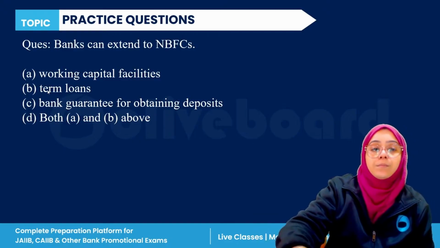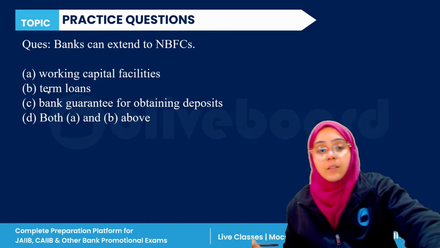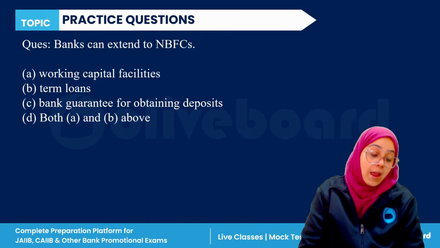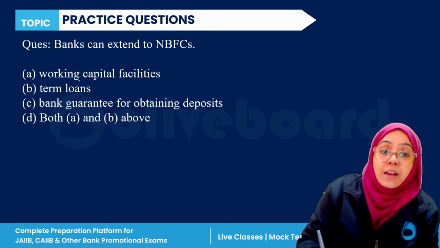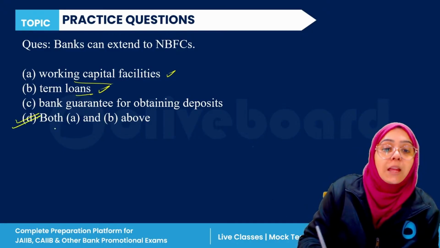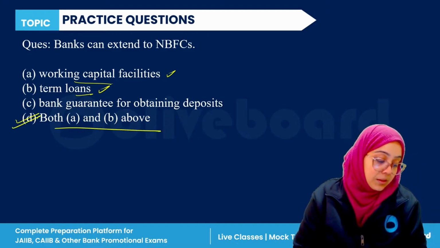So bank can extend to NBFC the working capital facility, yes. Term loan facility, yes. So both A and B is the correct answer. D is the correct answer.